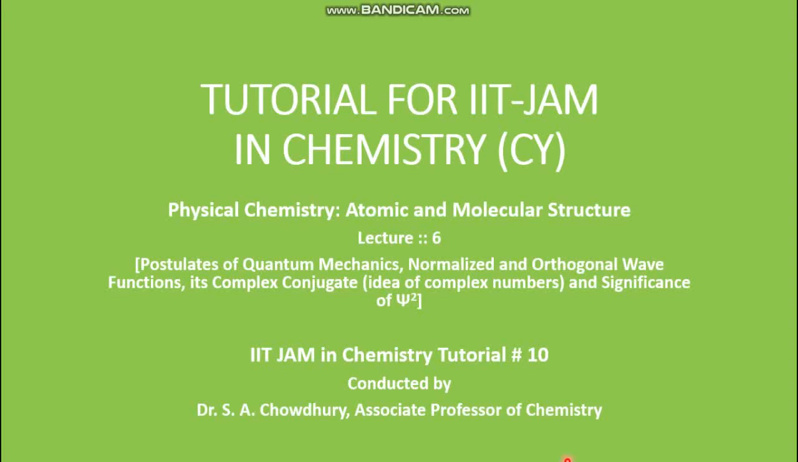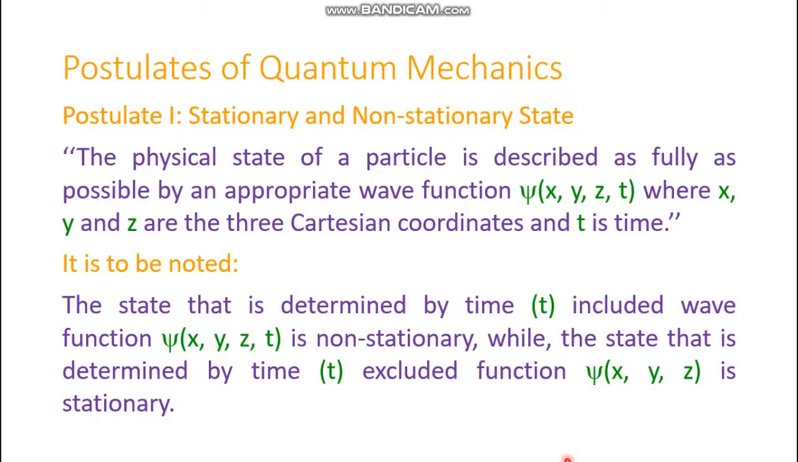Everyone, welcome to IIT-JAM in Chemistry tutorial number 10, and in this tutorial we are going to have lecture number 6 on the chapter Atomic and Molecular Structure, where the topic of discussion is postulates of quantum mechanics. In this context we are also going to discuss normalized and orthogonal wave functions, and their complex conjugate. Along with that, the idea about complex numbers will also be discussed, and finally, the significance of psi star will also be discussed in this lecture.